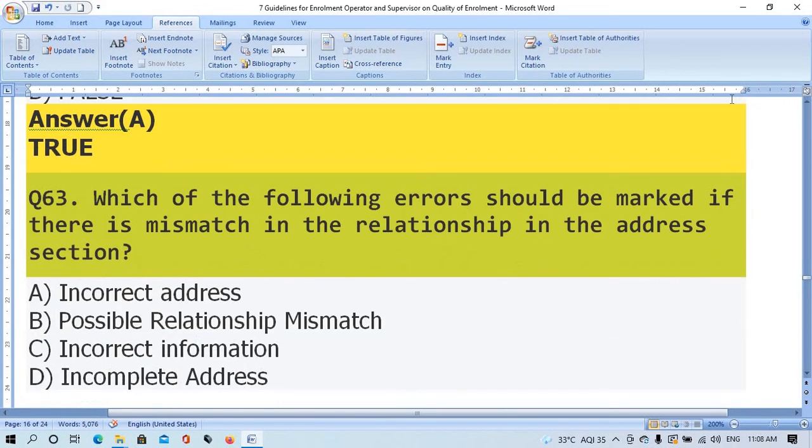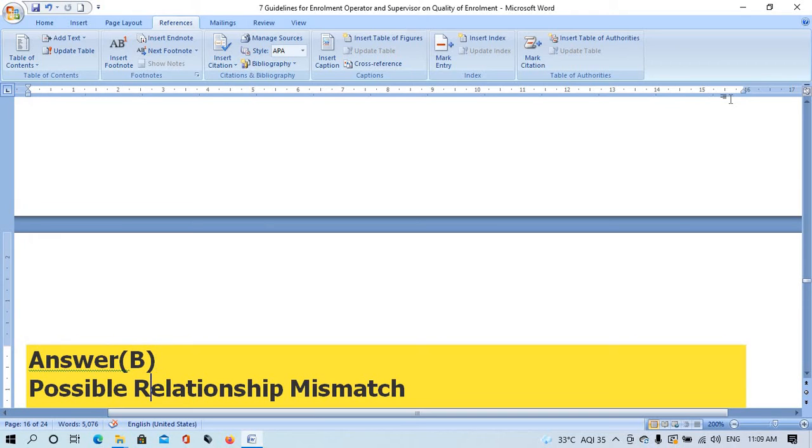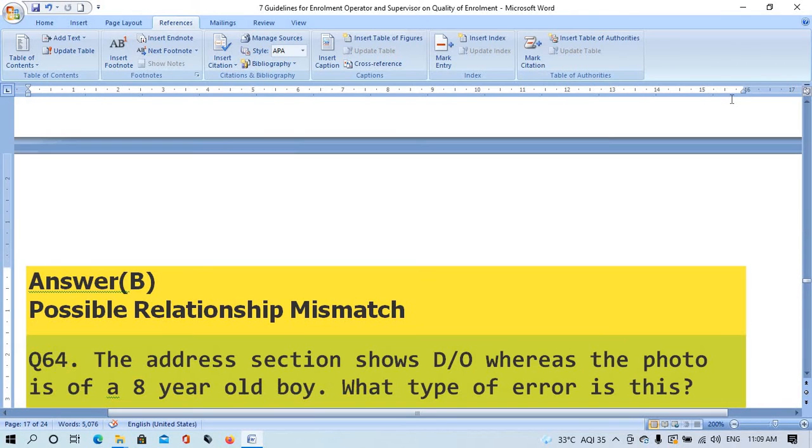Question number 63. Which of the following errors should be marked if there is a mismatch in the relationship in the address section? Option A incorrect address, option B possible relationship mismatch, option C incorrect information, option D incomplete address. The right answer is option B, possible relationship mismatch.